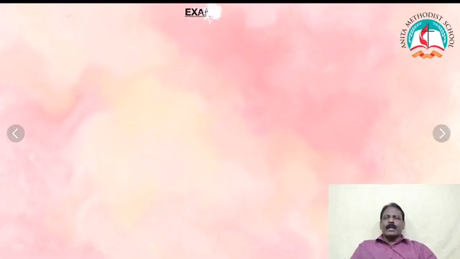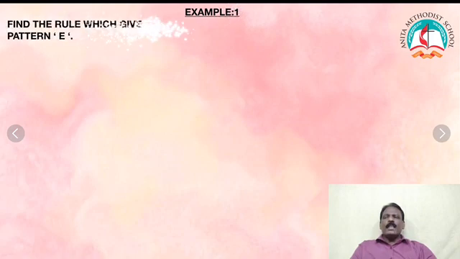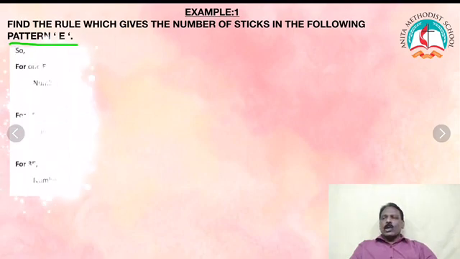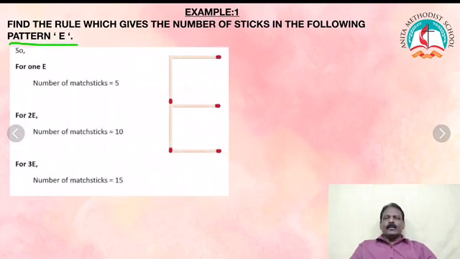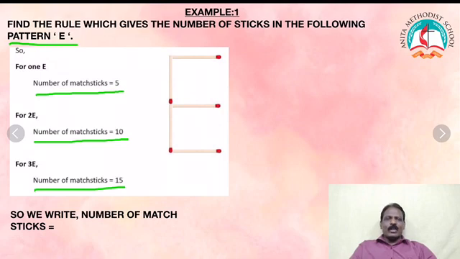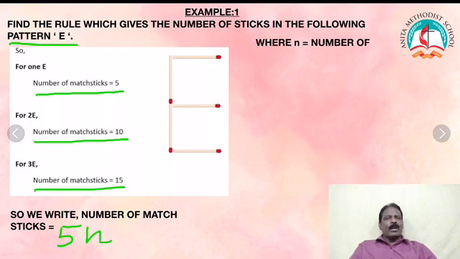Now see the example. Find the rule which gives the number of sticks in the following pattern E. So, for 1 E, the number of matchsticks is equal to 5. For 2 E, the number of matchsticks is equal to 10. For 3 E, the number of matchsticks is equal to 15. So, we write number of matchsticks is equal to 5 into n, 5n, where n is equal to the number of E's.